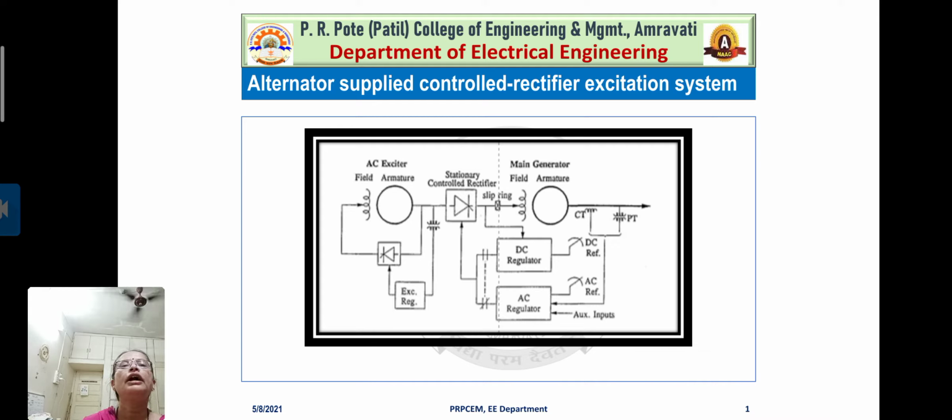right? And what you observe different here in comparison with the previous one, that is the diode there, but it is directly connected to the field of the AC exciter. That means output of the AC exciter is provided to the field winding of the main generator by the assembly of slip rings and stationary control rectifier. This is the difference between the previous one and this one, right?